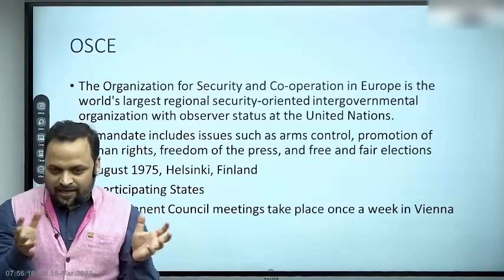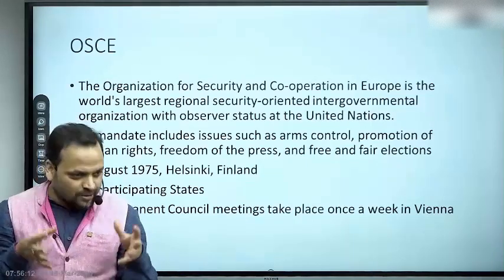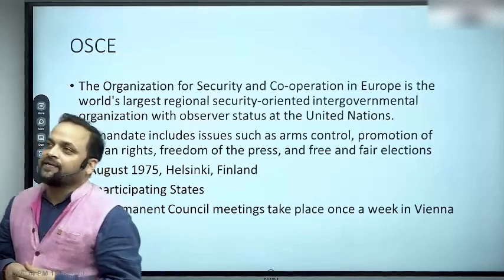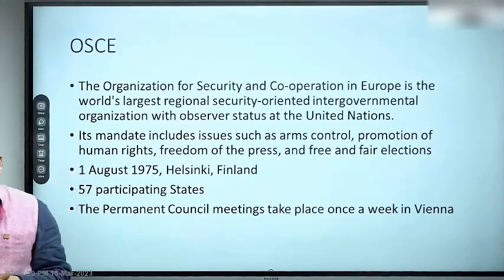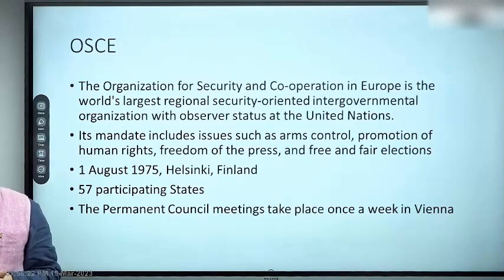So that's why collective security organizations or collective defense organizations are preferred by some countries. It is not like NATO, it's not an alliance. All right, so its main task is diplomacy.